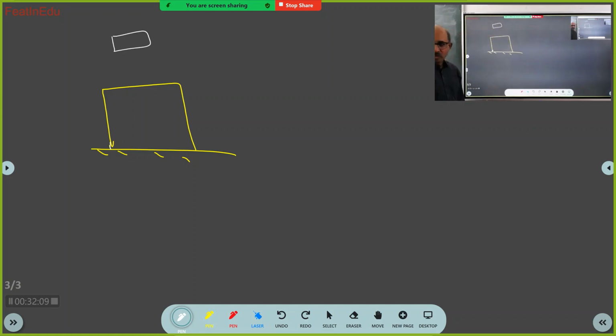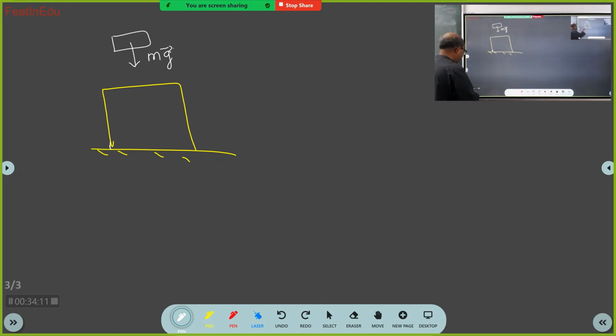What are the forces acting on this body? Only gravitation. What is this gravitational force? M into g bar. What is the net force on the body? The force acting here is gravitational force, so the force is mg bar.